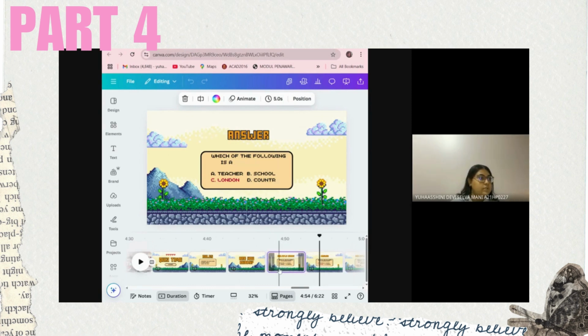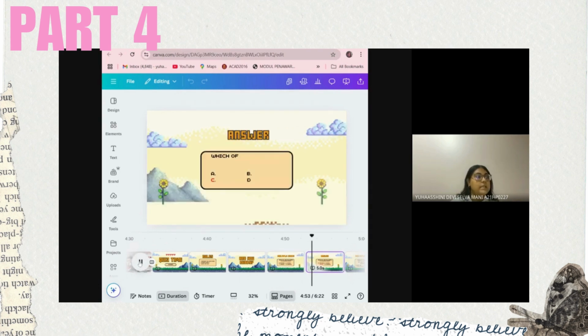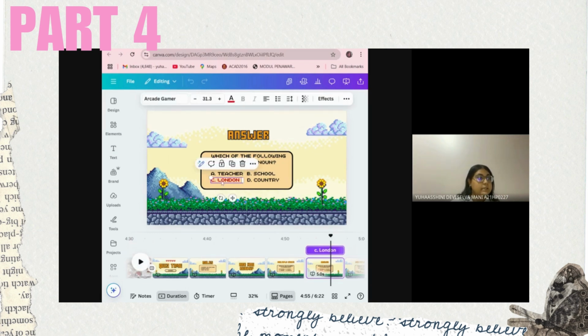As you can see, for the first question, which of the following is a proper noun? Option A, teacher. Option B, school. Option C, London. And option D is country. Once the students are done choosing, the answer will be revealed in the next slide, which is that the correct answer is C, London, and it has been highlighted in red so that the students can know that it is the correct answer.